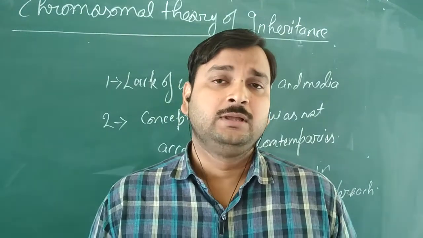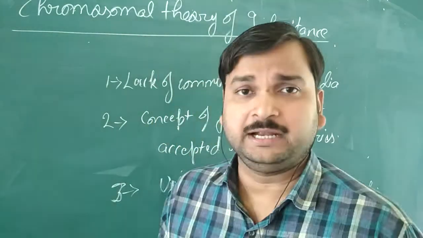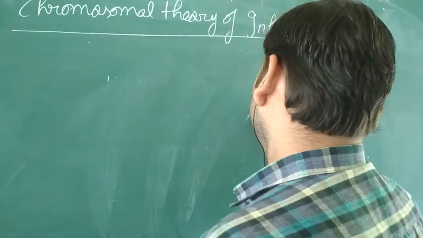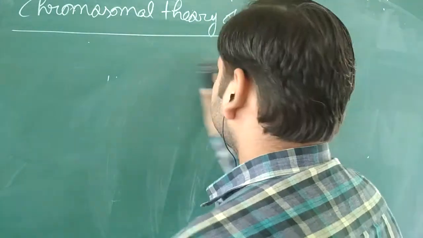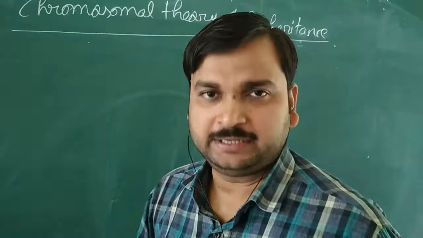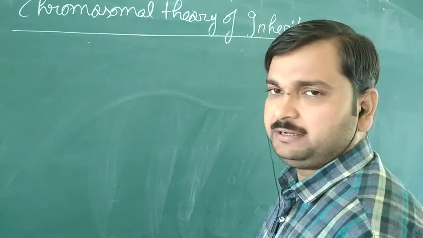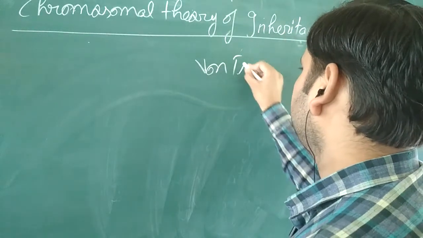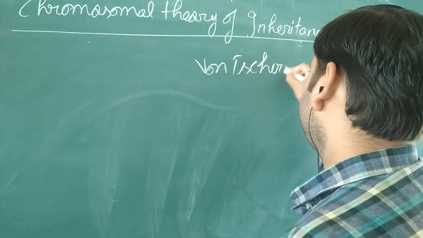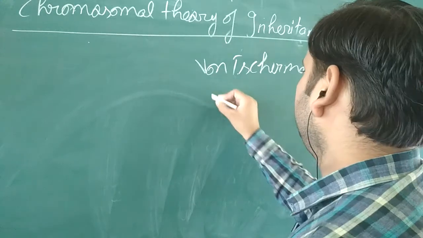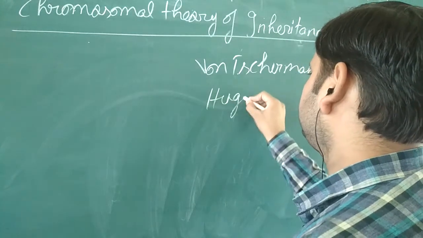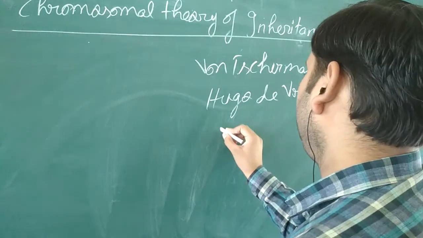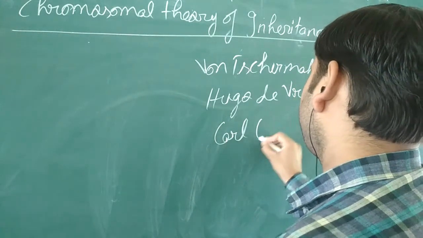But what happened in the year 1900, as I told you, his work came into light. How did his work come into light? His work came into light when three independent scientists, von Tschermak, Hugo de Vries, and Karl Correns,